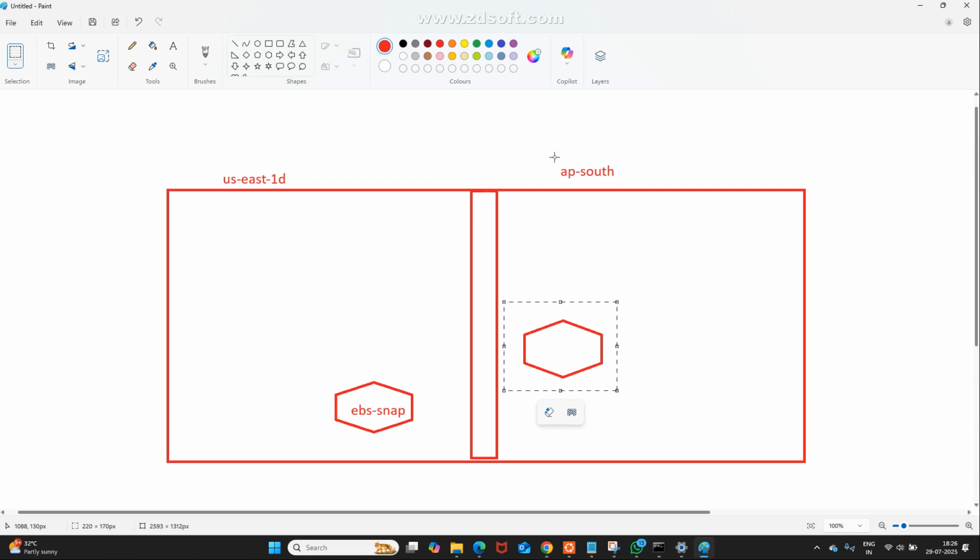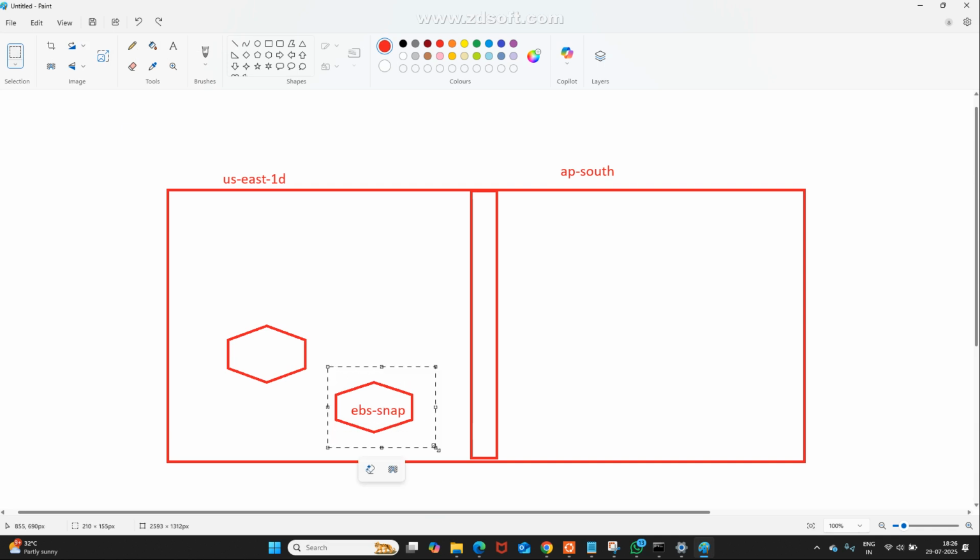Is it okay for you? Which can move? See, this snapshot, what is the specialty here? I took a snapshot, Control C and Control V. I can easily copy from one region to another region. Till now clear? I took a snapshot, and this snapshot I can copy from one region to another region. Region is different, availability zone is different.